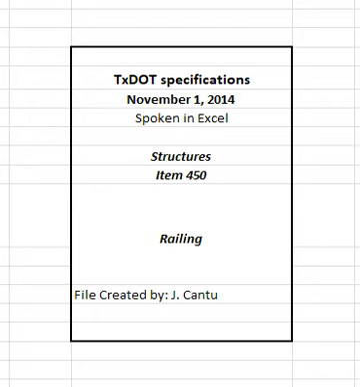Item 450. Railing. 1. Description. Construct railing of concrete, steel, aluminum, or a combination of these materials, including necessary anchorage for the railing on bridges, culverts, walls, or other structures as shown on the plans.